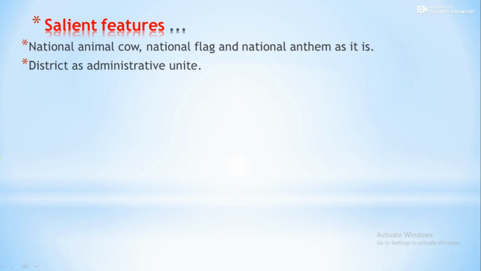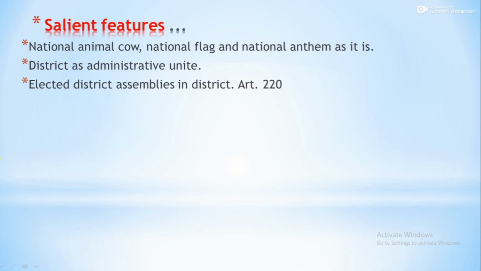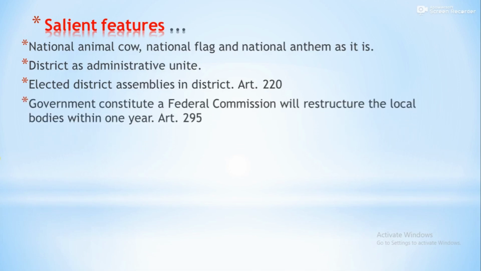District as administrative unit. Already from the Panchayati Constitution, district is acting as an administrative unit. Elected district assembly in the district, Article 220. If you see the district assemblies, they are formed for the purpose of coordinating between the local bodies. The government consists of a federal commission.